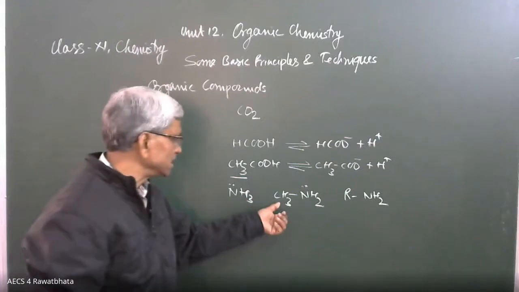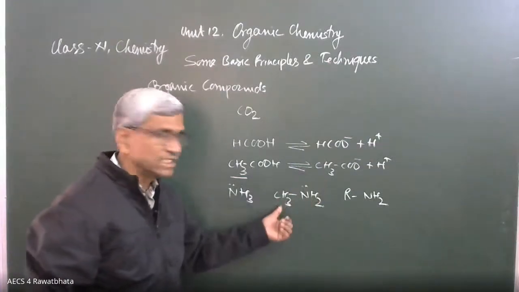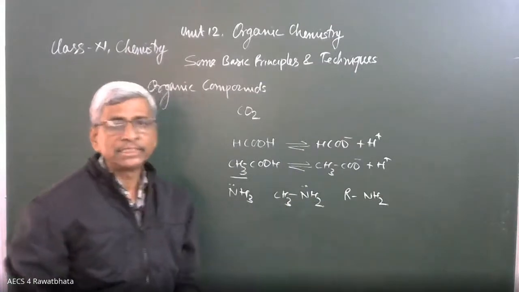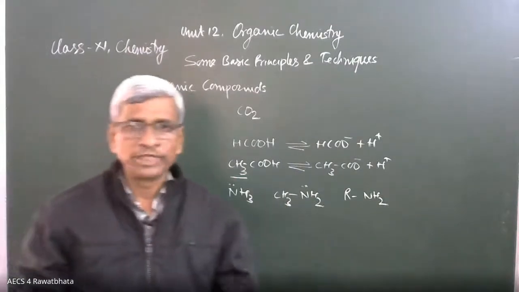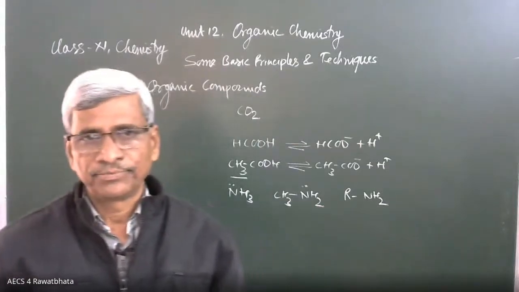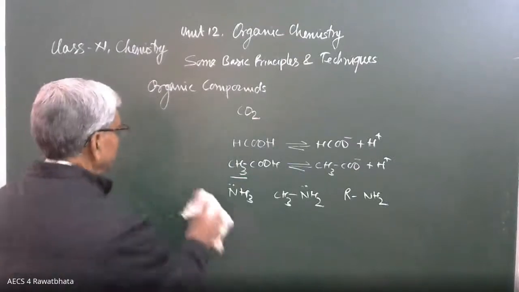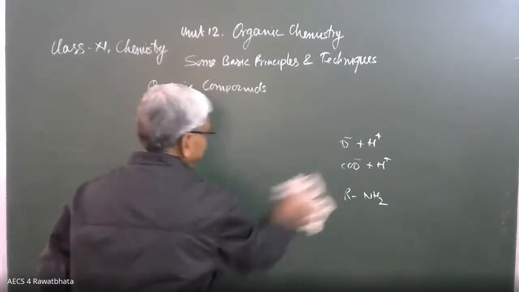What is the role of CH3? Here also we have seen the role of CH3 in basic strength. It increases the basic strength of the compound. And what is the actual reason behind this? That we will discuss in this lesson. So this type of topic will come and we'll discuss that.